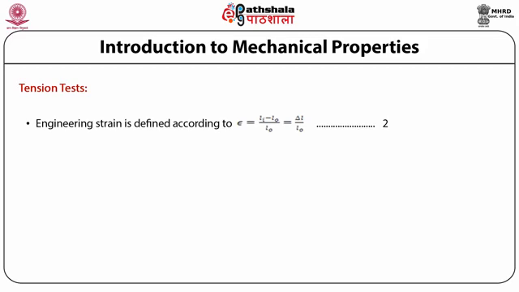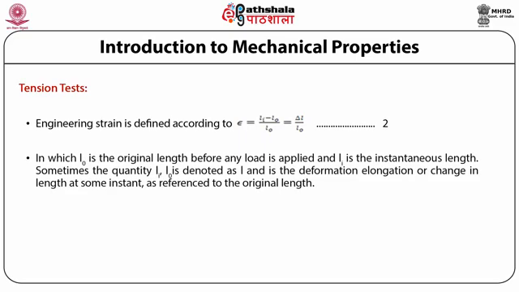Engineering strain is defined according to epsilon equal to Li minus L naught upon L naught, which gives delta L divided by L naught. Here L naught is the original length before any load is applied and Li is the instantaneous length. Sometimes the quantity Li minus L naught is denoted as delta L and is the deformation elongation or change in length at some instant as referenced to the original length.